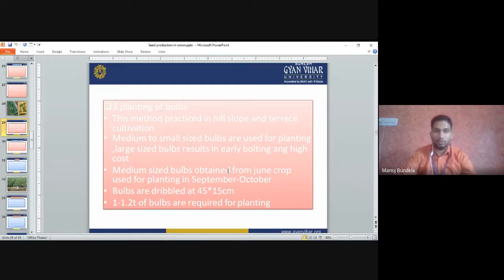Medium size bulbs are obtained from the June crop. We will take the medium sized bulbs from the June crop and plant them in September-October, maintaining a spacing of 45 into 15 centimeter. 1 to 1.2 ton of bulbs are required for planting. It is labor intensive because it requires more labor for sowing of the bulbs.